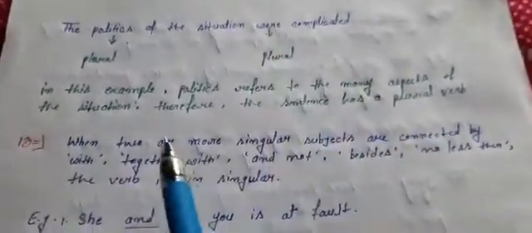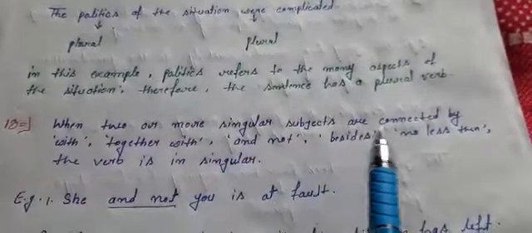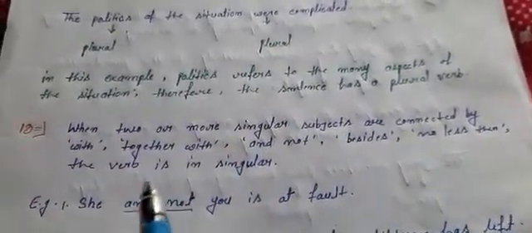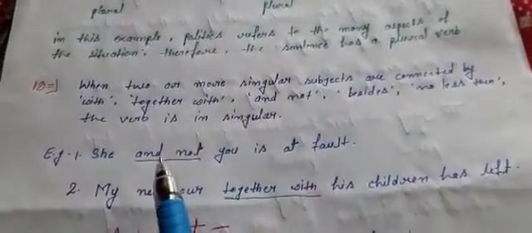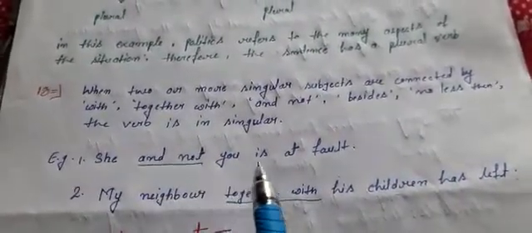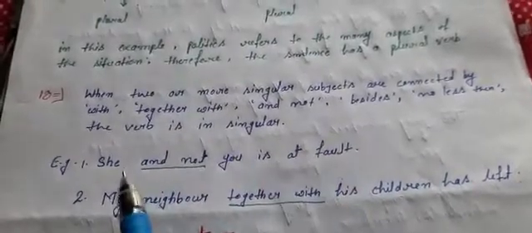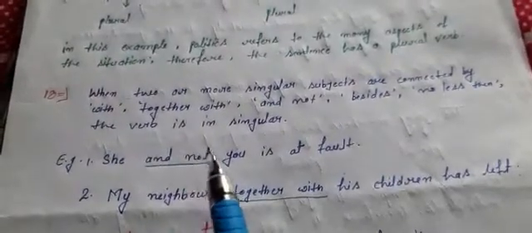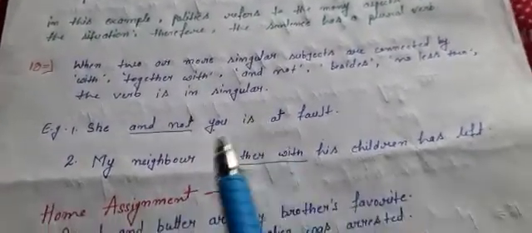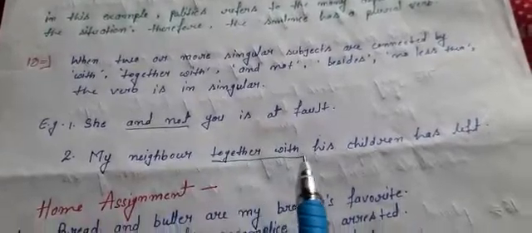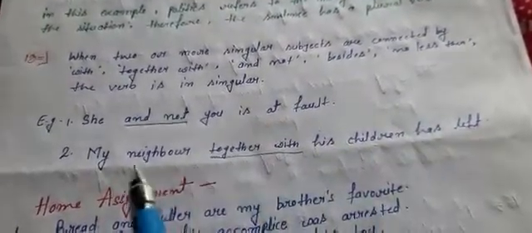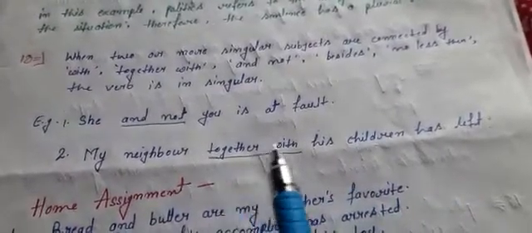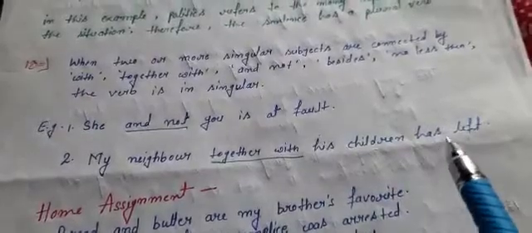Next rule says, when two or more singular subjects are connected by with, together with, and not, besides, no less than, the verb is in singular. For example, she and not you is at fault. In this example, she and you, both subjects, are connected by and not. That's why the sentence has the singular verb is. Next example, my neighbor together with his children has left. In this example, both subjects, my neighbor and his children, are connected with together with. That's why the sentence has the singular verb has.